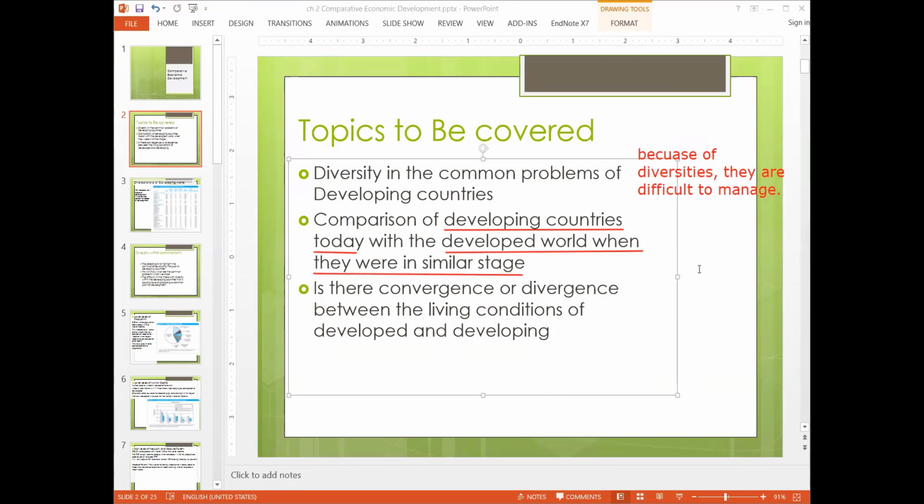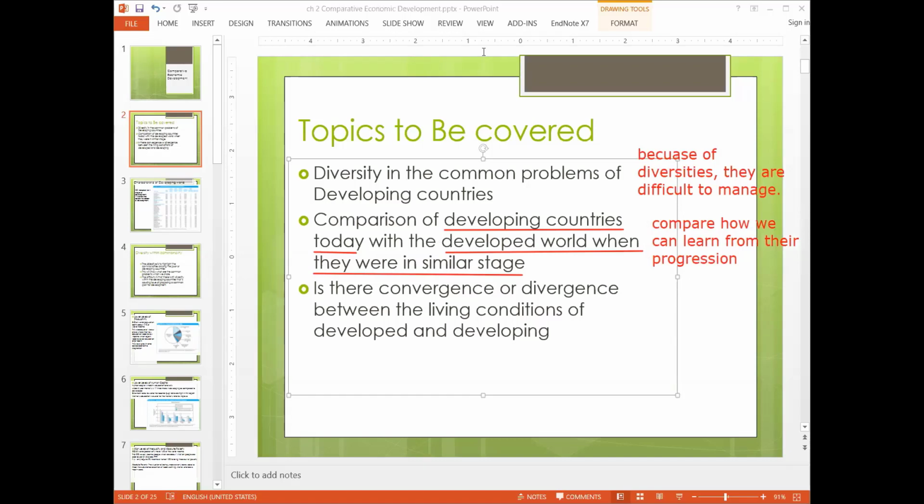So we are looking to compare how we can learn from their progression. So we wanted to study here that if they grew from this situation, even though they grew a long time ago, what are the lessons that we can learn, or what are the problems that are different?